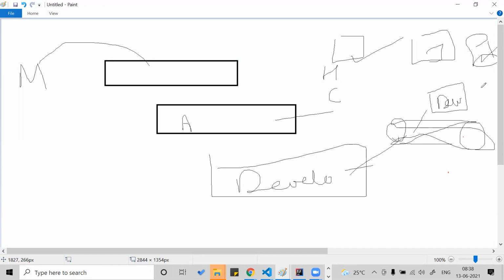In the development server, the tester will log in and test your web application. When you click the home tab, what happens? When you click the contact us page, what gets loaded? Everything is tested, and then it goes to a regression server. Here again the tester will come. If the testers find any defects in your code, where everything is not working as per expectation, he will raise a bug. This bug will be assigned to one of the developers. They will fix the development bug.